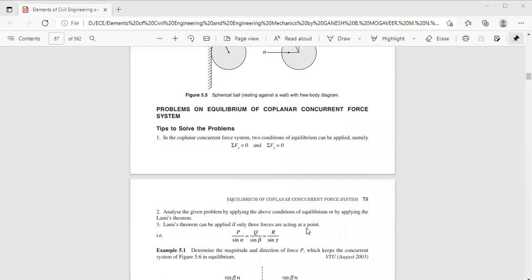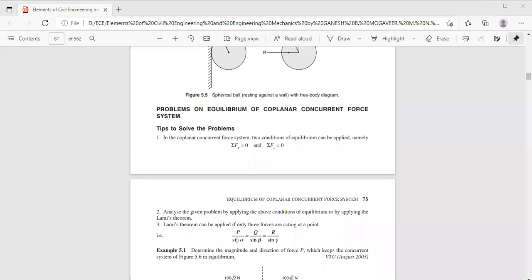If it is a concurrent force system, you can solve by the equilibrium method or you can also solve by Lami's theorem method. But Lami's theorem method is applicable only when the body is subjected to three concurrent forces. If it is subjected to two concurrent forces or more than three concurrent forces, you cannot apply Lami's theorem.